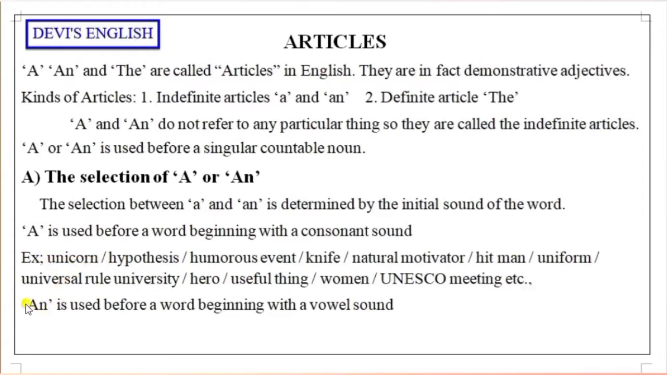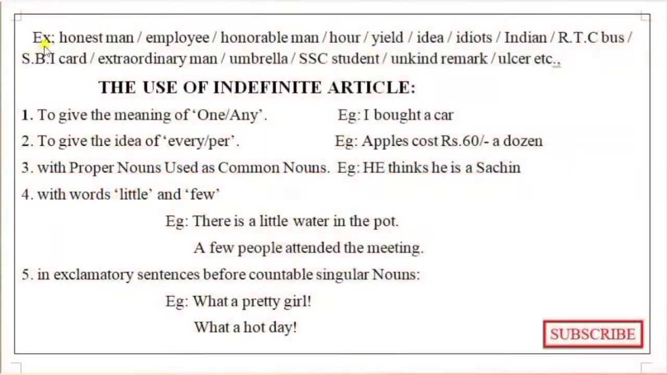And an. An is used before a word beginning with a vowel sound. A is used before a consonant sound. An is used before a word beginning with a vowel sound. Then what will you keep in your mind? You have to observe vowel and consonant sounds when we use a or an. An we use before a vowel sound.